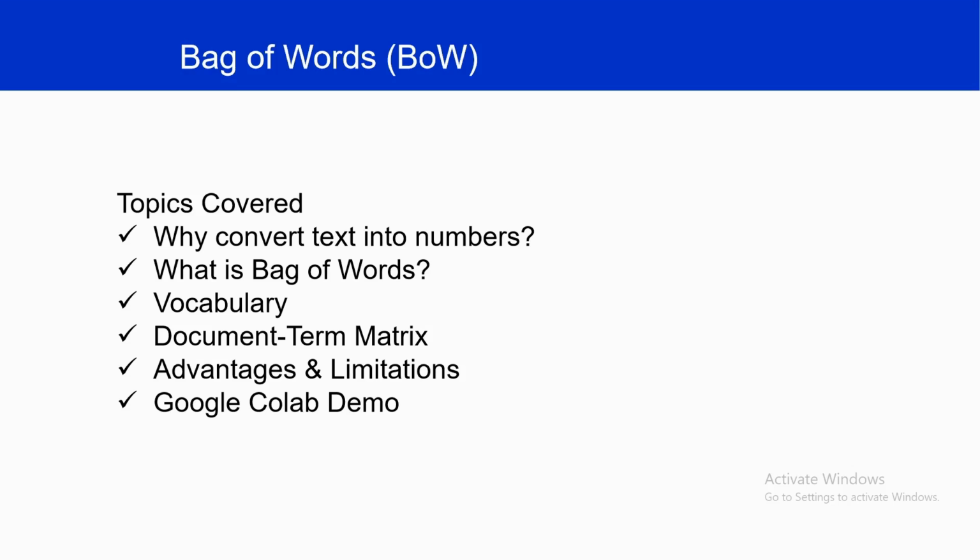In this video we will understand why text should be converted into numbers, what bag of words is, how it works, what a vocabulary is, what the document term matrix means, and what the advantages and limitations of bag of words are. Finally, we will implement it using Python and Colab.